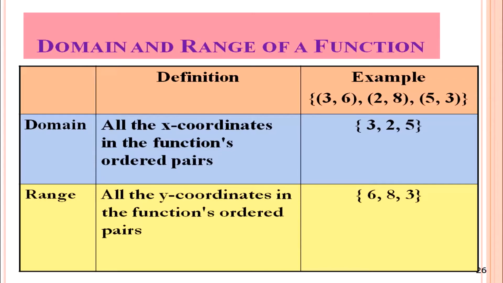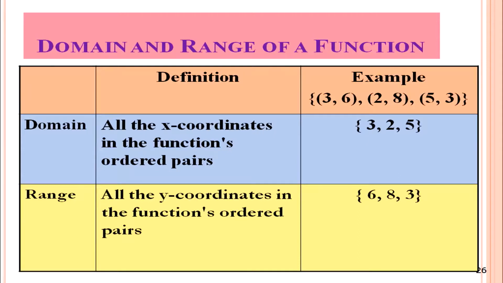Now we will discuss domain and range of a function. You see, the domain is all the x coordinates in the function's ordered pairs. For example, in the ordered pairs (3, 6), (2, 8), (5, 3), the domain is the x coordinates: 3, 2, 5.